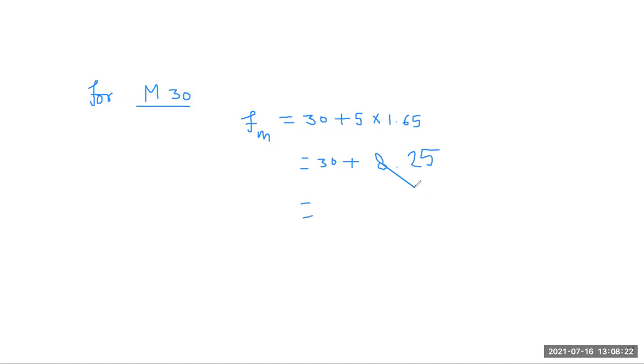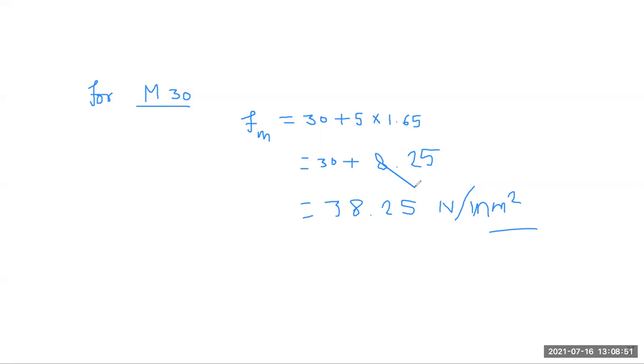Here we get 38.25 Newton per mm square. So this is your mean strength for M30 grade. Similarly for M40 grade, M50 grade, you calculate your mean strength.